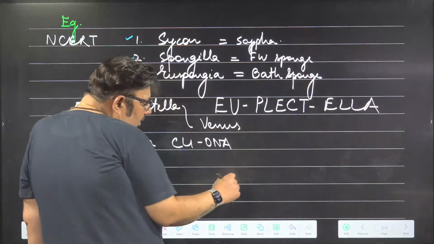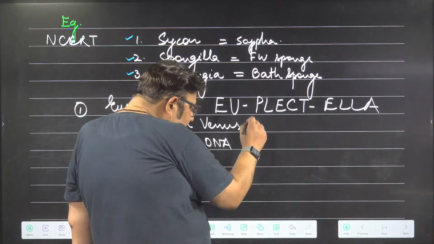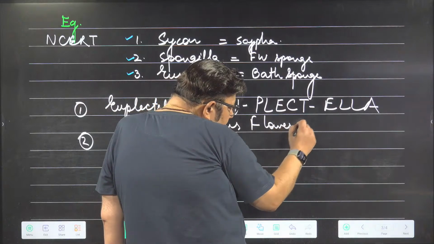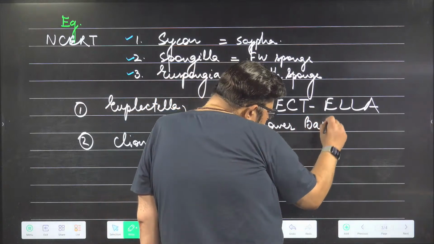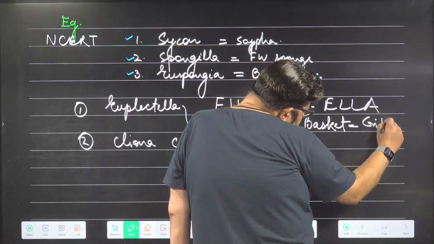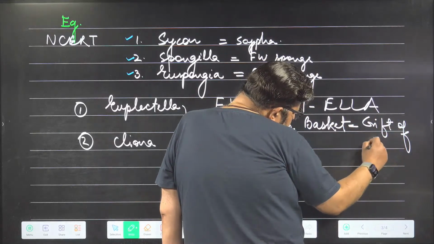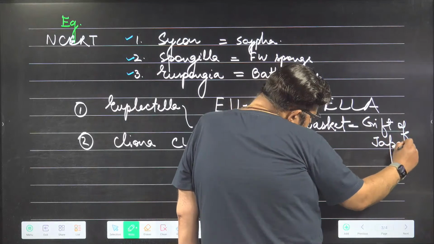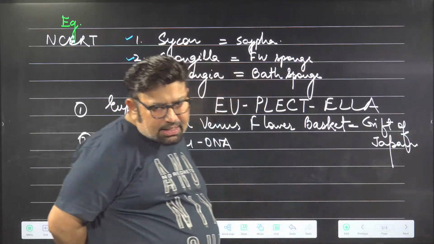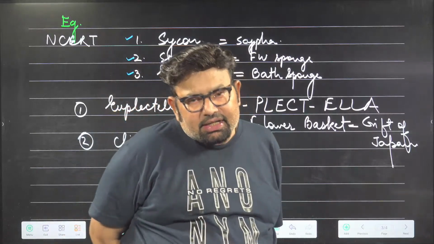Now, this is not important because it is known as Venus flower basket. I'm telling you the common name, it is Venus flower basket. But why is it important? Because it is also called the gift of Japan. In Japan, it is considered a very precious wedding gift.